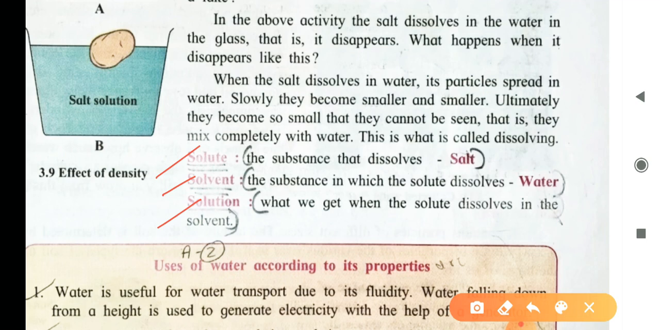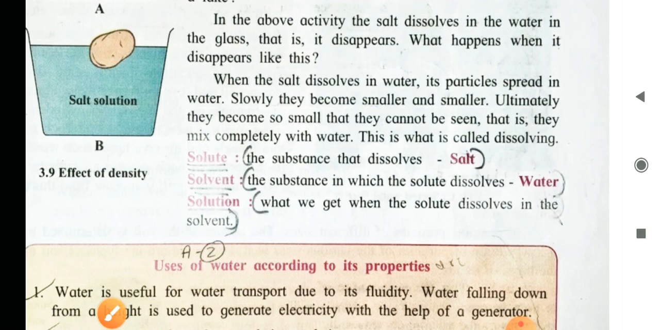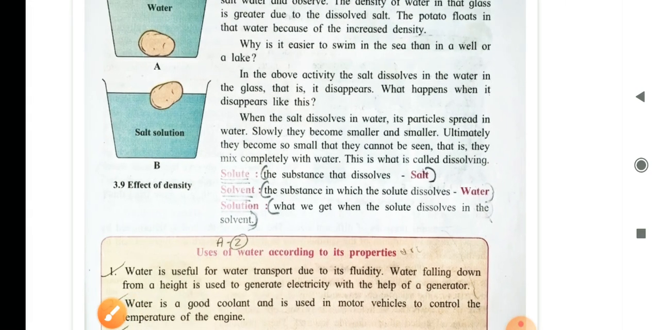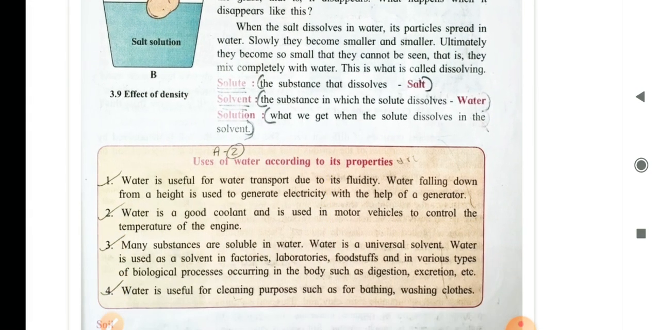Third, solution. What we get when the solute dissolves in the solvent is called a solution. That means solute plus solvent will give you a solution. So that is why when salt is dissolved in water, it turns into a salty solution. If sugar is dissolved in water, we get a sweet solution. So I hope you have understood the concept of solute, solvent and solution.